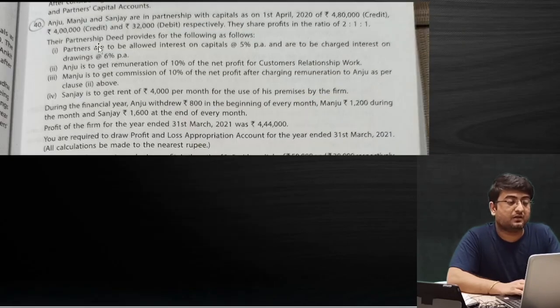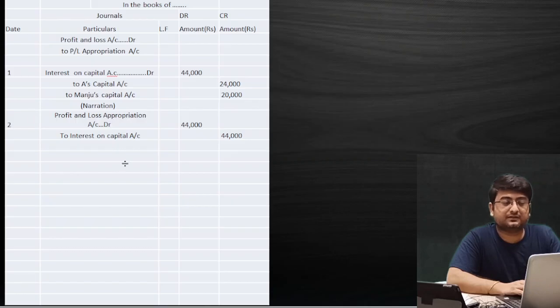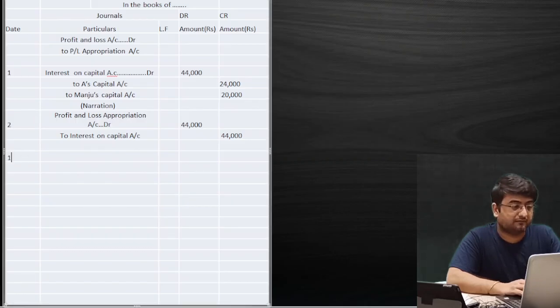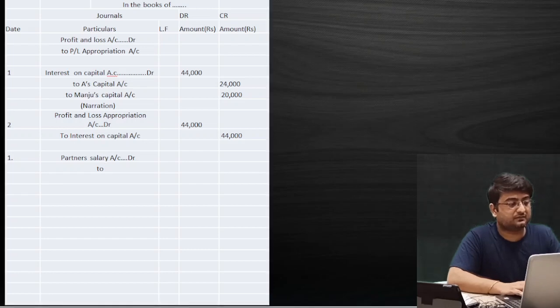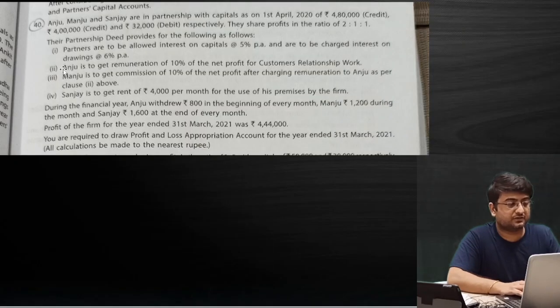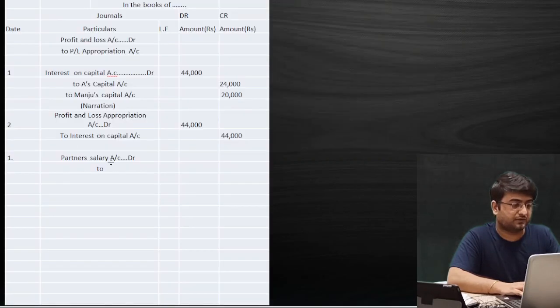Okay. So now we have the unused remuneration. We'll pass one entry for the unused remuneration, the partners' salary, in the journal entry. The first entry will be: partners' salary account debit to Unused's capital account, since Unused is getting remuneration at 10%.